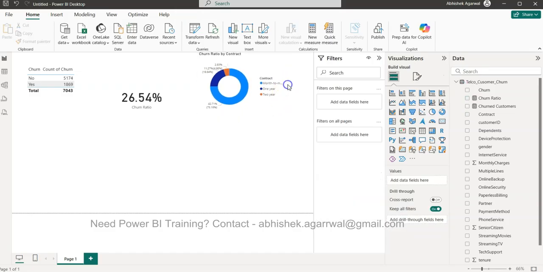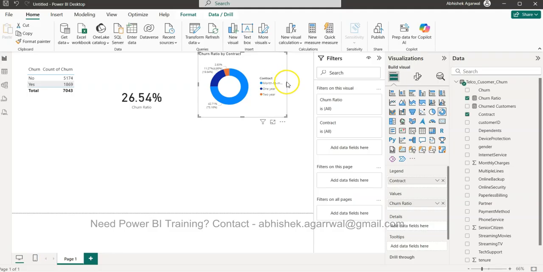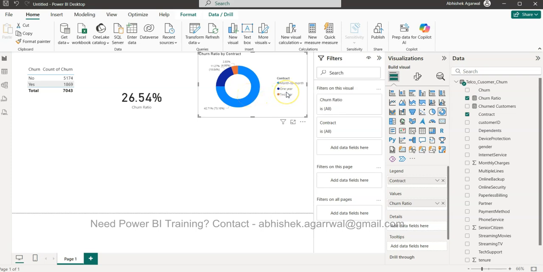And if I expand, that means the customers who are our monthly customers, who are paying us month to month, are getting churned more, but those who are our 1 year or 2 year customers are basically not churning that much. Just 2 year is very less, 1 year is this.